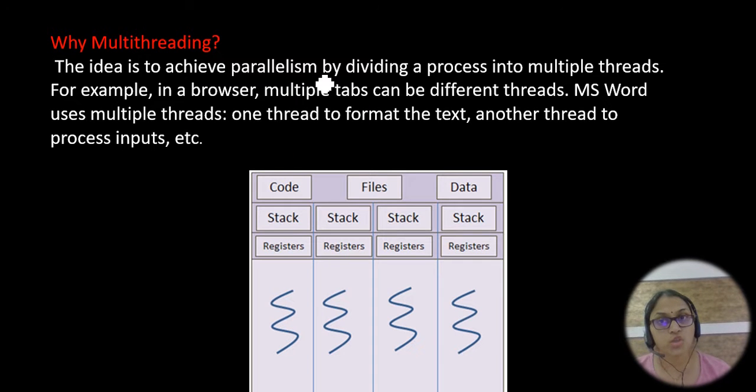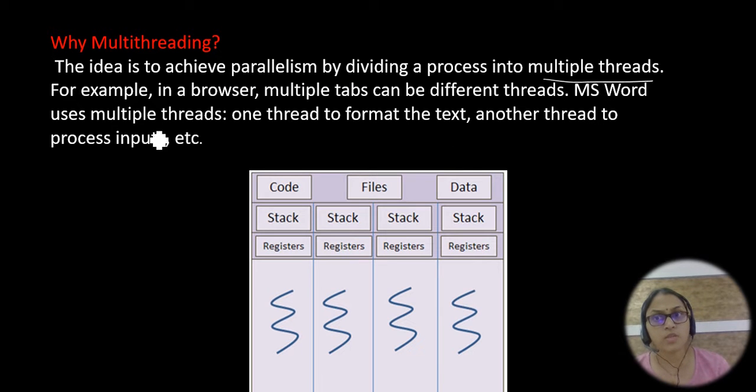The idea is to achieve parallelism by dividing a process into multiple threads. Suppose, for example, in a browser, multiple tabs can be different threads. So you open a browser. In the browser, you have opened multiple tabs. In one tab you open YouTube, in another tab something else; different websites you have open.